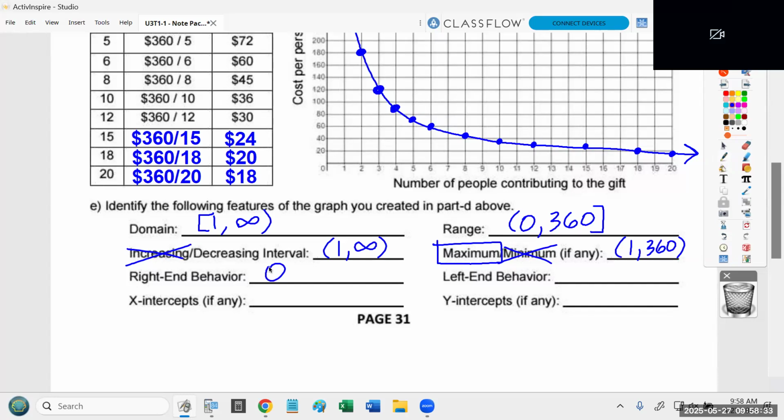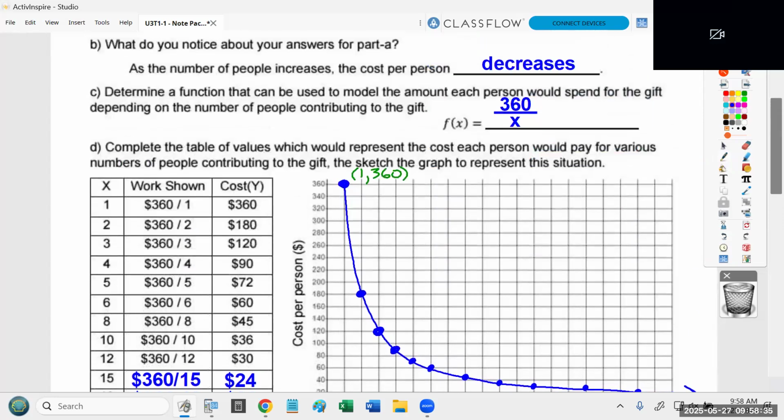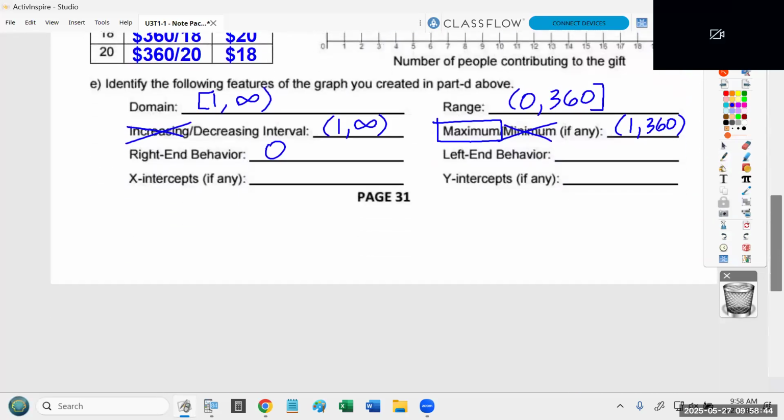However, on the left end, here's where it's a little bit weird. The function stops at the point (1, 360). The function does not keep going to the left. So I think there's a real argument that there is no left end behavior, because the whole idea of end behavior is what the function does as it keeps going and going to the left. That being said, if somebody wrote the point (1, 360), I'm going to give you full credit for that, because at least you're communicating that you notice the function stops at (1, 360). So I would take either one of those answers.